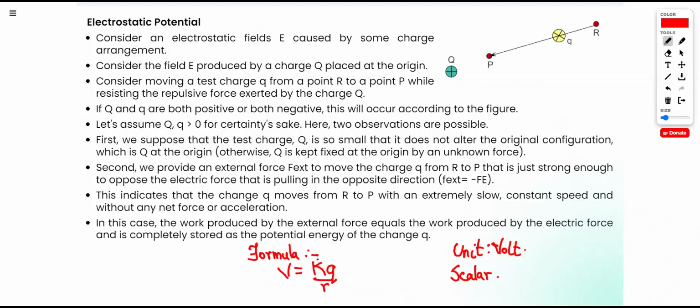I hope you know what is K. K is our constant. The value of K is 1 upon 4 pi epsilon naught. I will give you the direct value. It is 9 into 10 raised to 9. What is Q? Q is charge. And what is R? R will be distance.